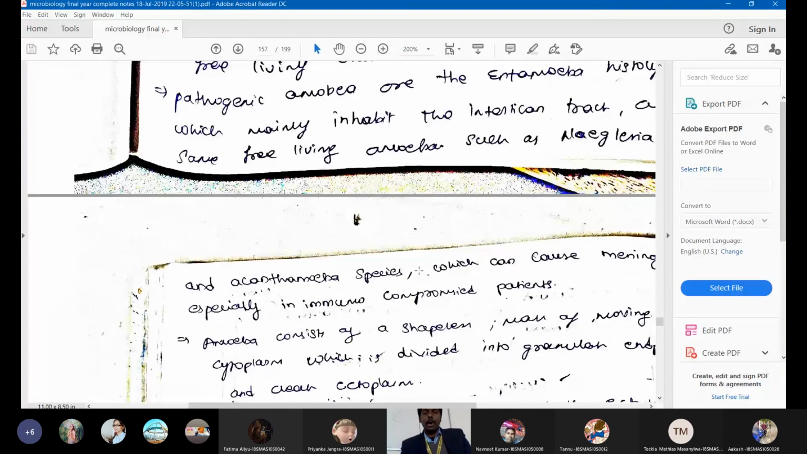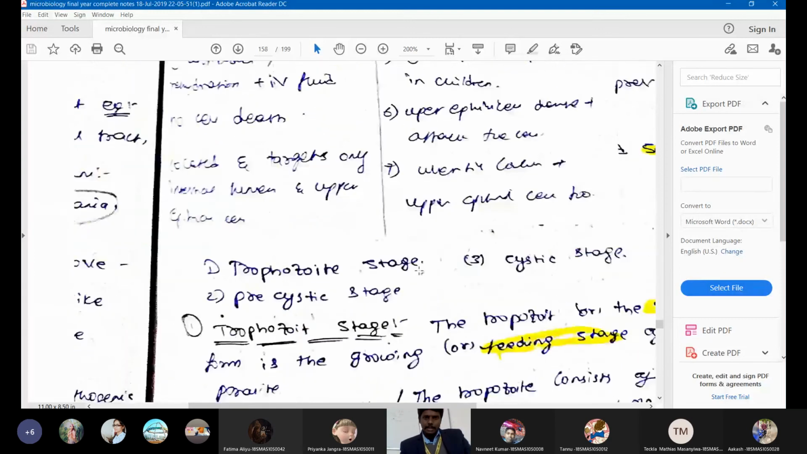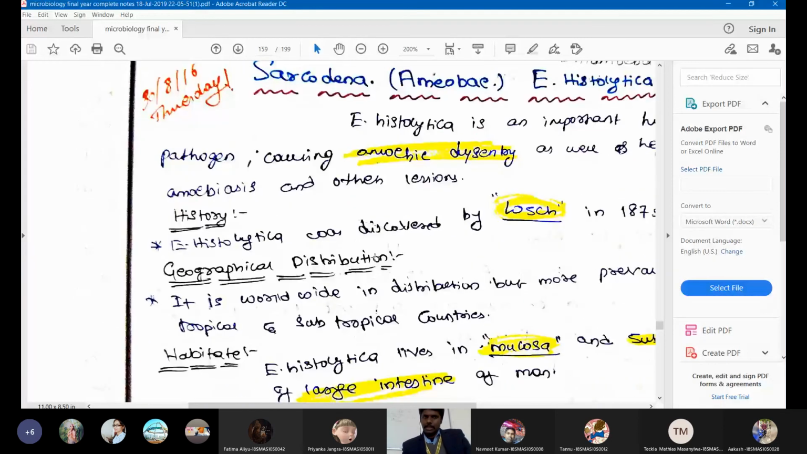So broadly, our protozoan parasites are divided into two groups, Rhizopoda and Mastigophora. In the Rhizopoda, especially, we have the subclass called Sarcodina. In the Sarcodina we have amoebas, whereas in the Mastigophora we have ciliates, flagellates, and the sporozoa and coccidia. All right. Then we discussed Entamoeba histolytica. It belongs to the Sarcodina. It causes amoebic dysentery. It was discovered for the first time by Lösch in 1875.